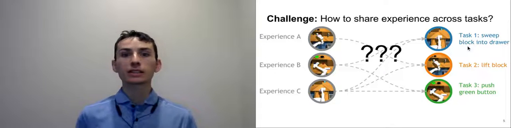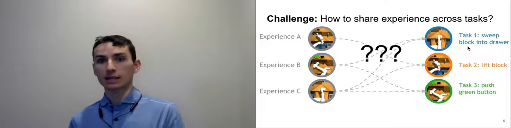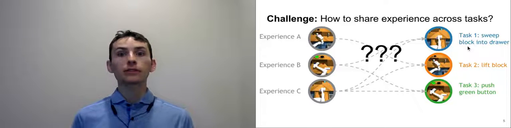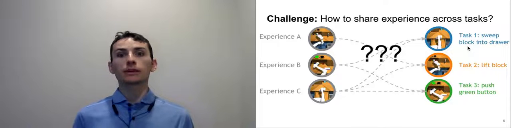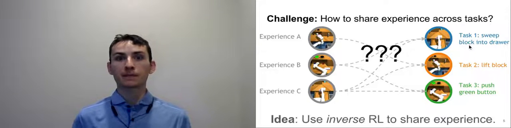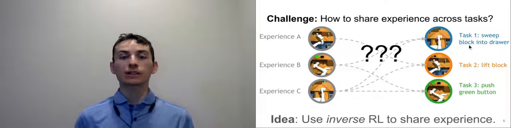If so, this is a good cue that this experience would also be useful for solving this other task. Now, this problem of inferring what we think the robot is trying to do is a well-studied problem known as inverse reinforcement learning. The main idea of this work is that we can use inverse reinforcement learning to automatically share experience across tasks.